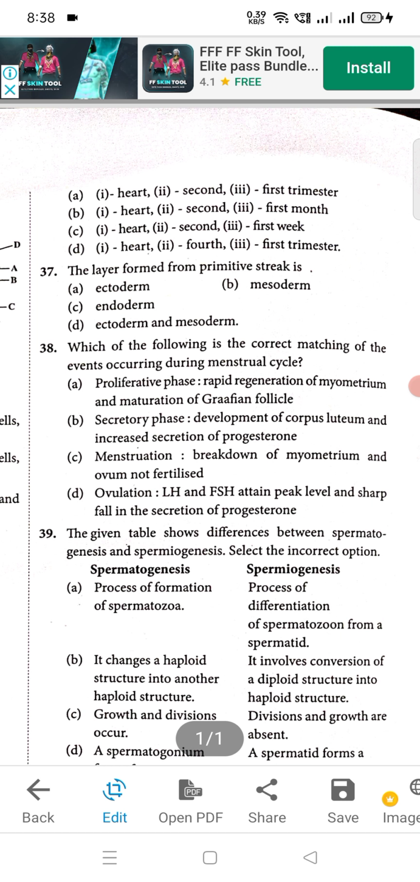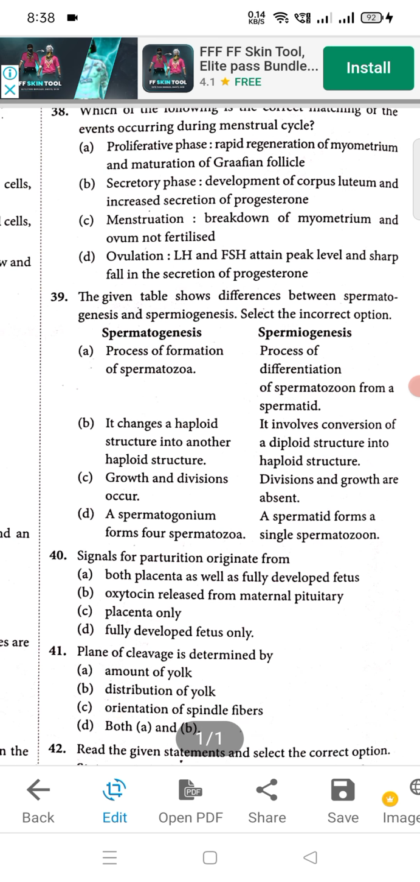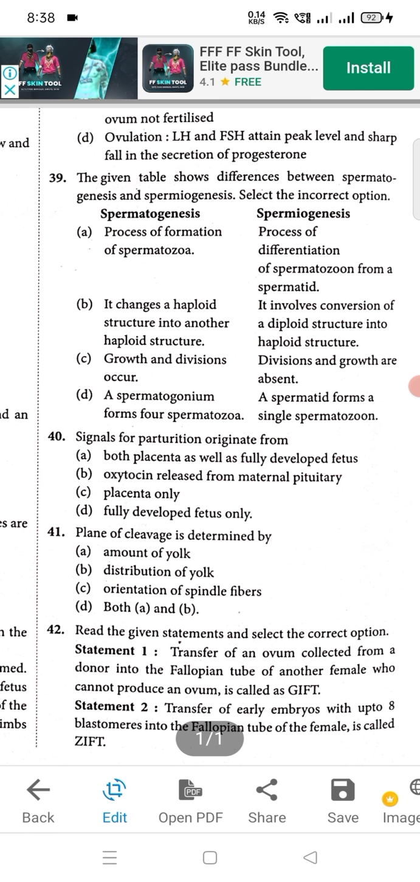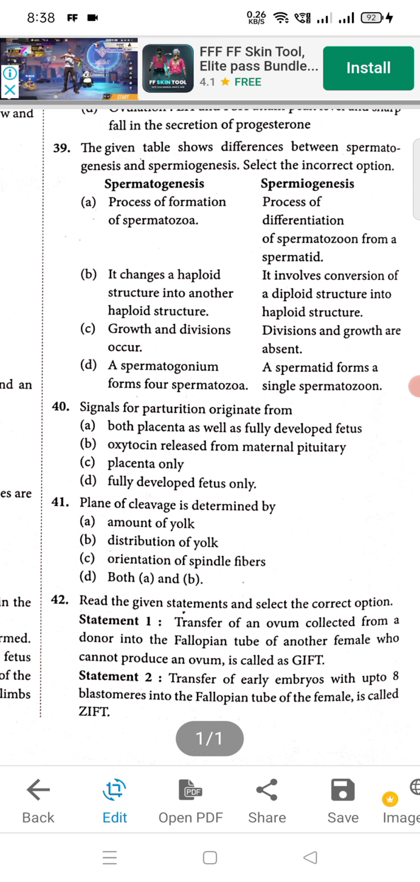Then moving to 38, B will be right option. Moving to question number 39, again B will be right option. Okay. Then question number 40, A will be right option. Then moving to 41, D will be right option. Then question number 42, A will be right option.